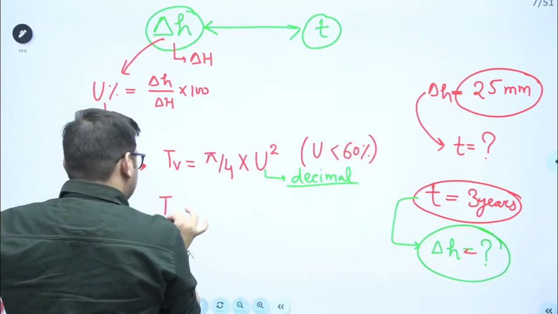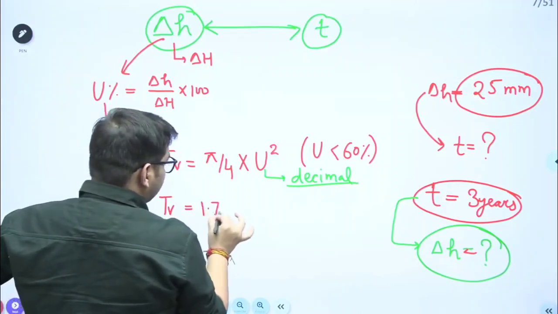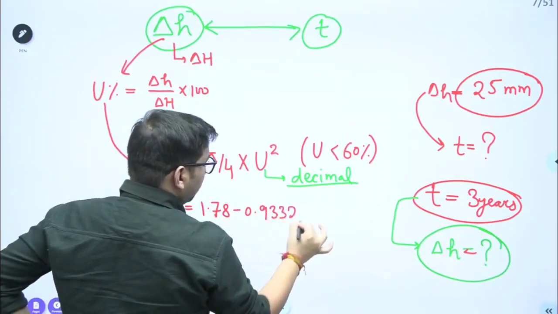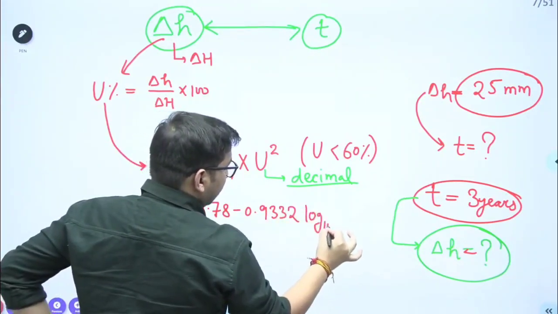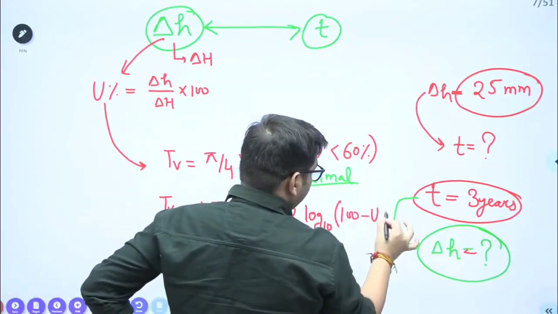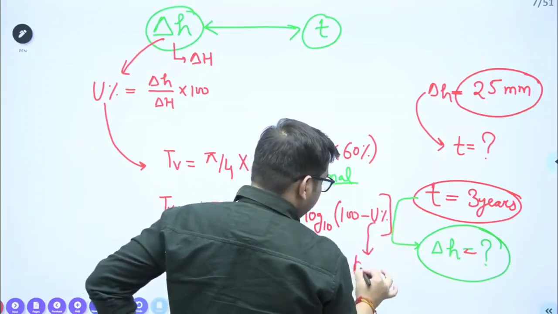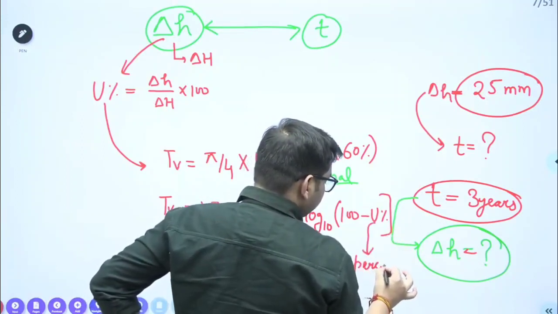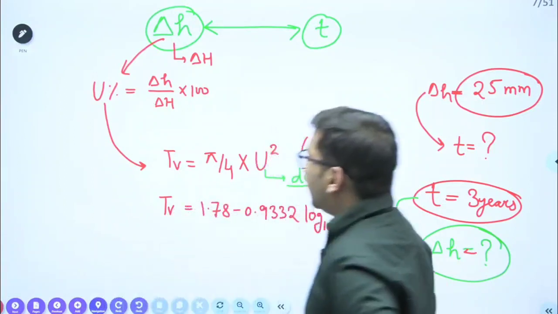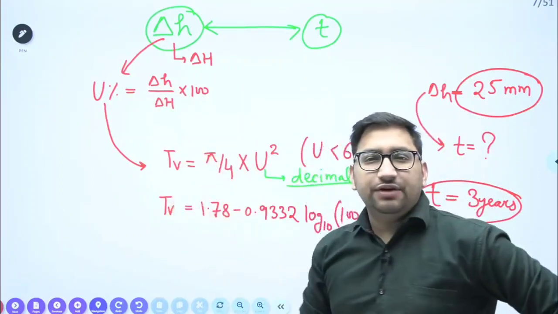If your U is greater than 60%, your TV value will be 1.78 minus 0.9332 log base 10 of (100 minus U). Here you have to use the U in percentage. This U is now in percentage. Clear? So remember this particular formula also. Now, once U is known to you, you can find out the TV value.